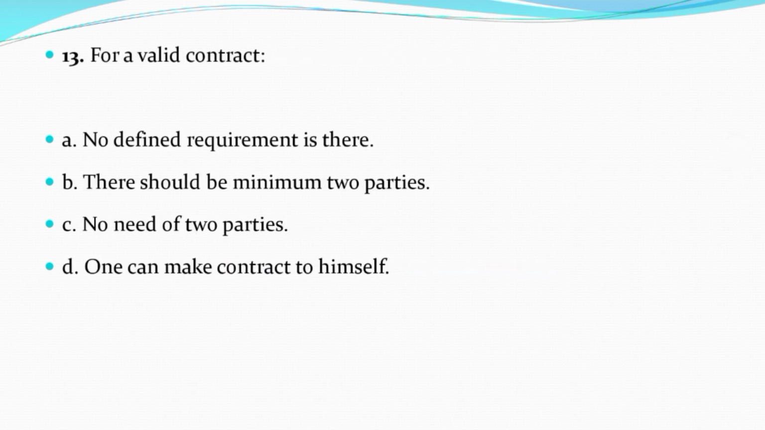Now question number 13. For a valid contract, option A, no defined requirement is there. Option B, there should be minimum 2 parties. Option C, no need of 2 parties. Option D, one can make a contract to himself. And the correct answer is option number B, that is there should be minimum 2 parties.